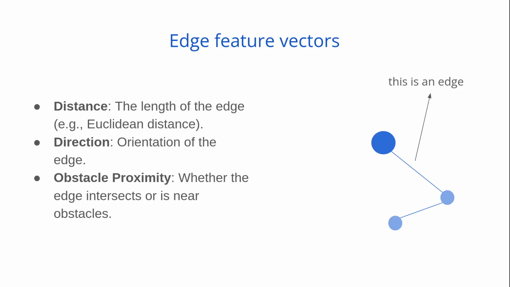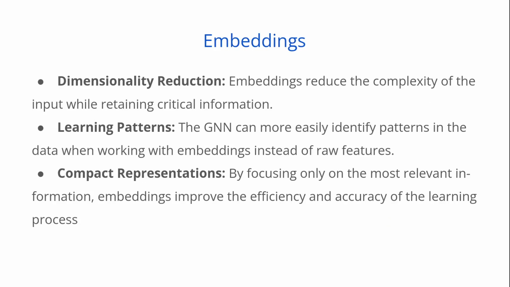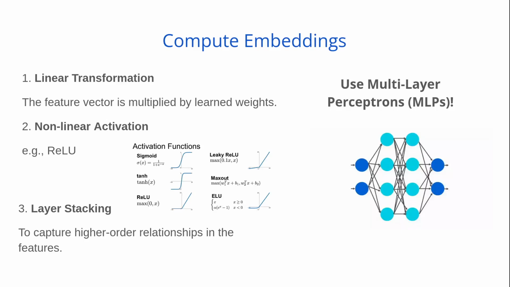However, we do not use these pure feature vectors. We use embeddings instead. Why so? Embeddings provide a transformed representation that is more compact and useful for learning. That is to say, we focus on things that are really important to us, while preventing sparsity in the data. To compute embeddings, we use multi-layer perceptrons, just like encoders. But what do they do, actually?